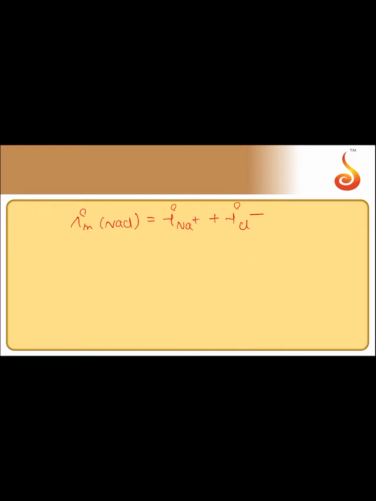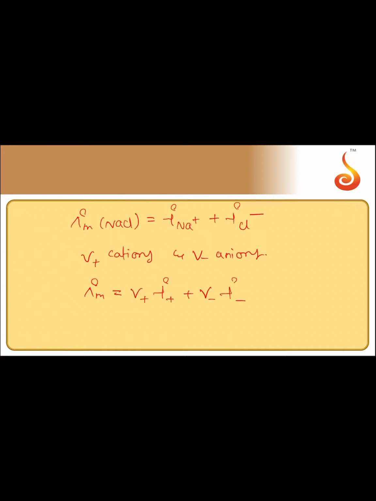So lambda m naught is the limiting molar conductivity for sodium chloride. And in general, if an electrolyte on dissociation gives V plus cations and V minus anions, then its limiting molar conductivity is given as lambda m naught is equal to V plus lambda naught of the cation plus V minus lambda naught of the anion.